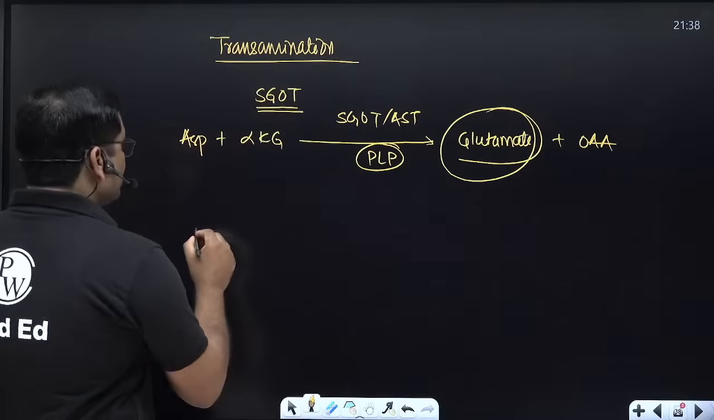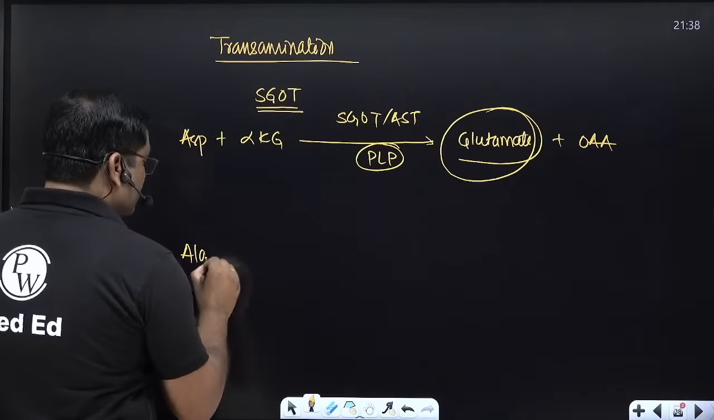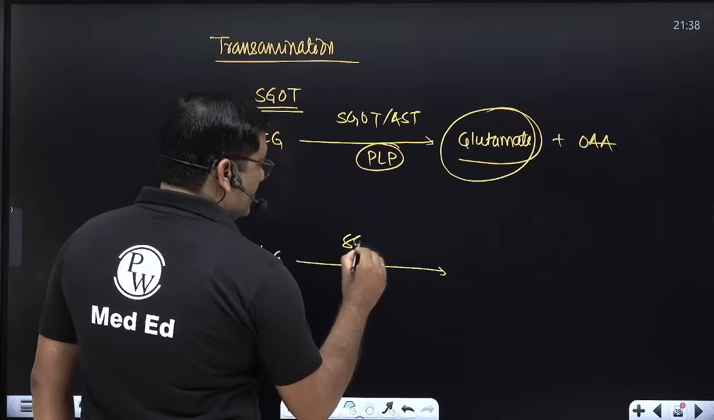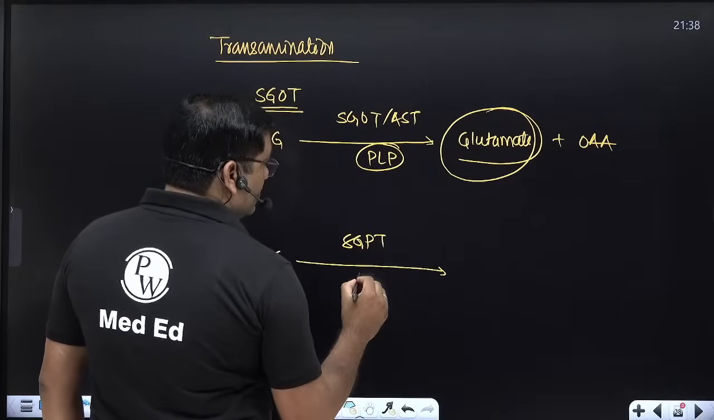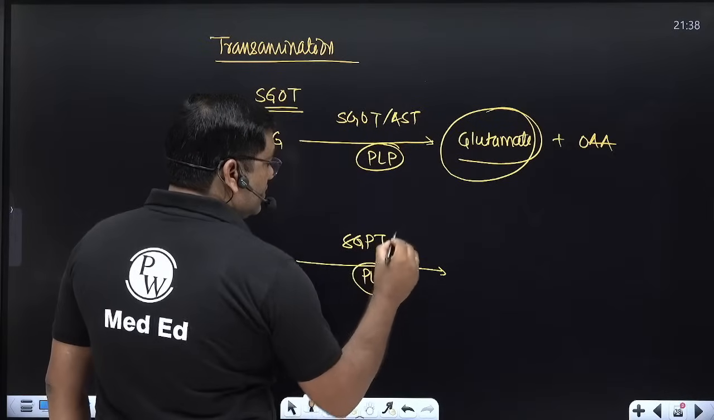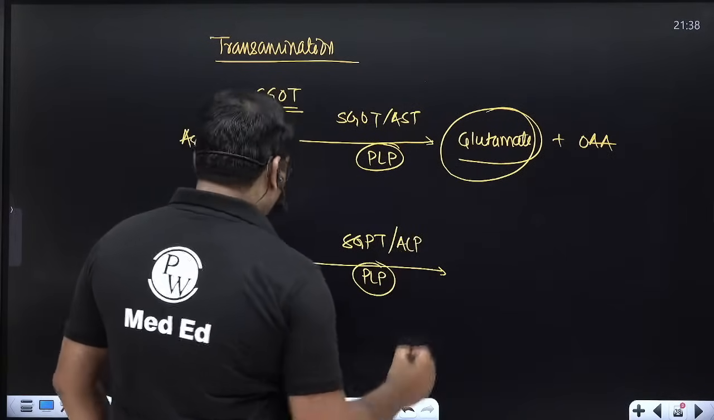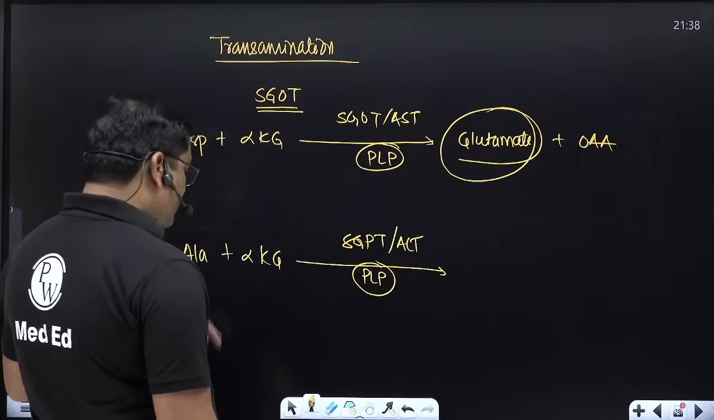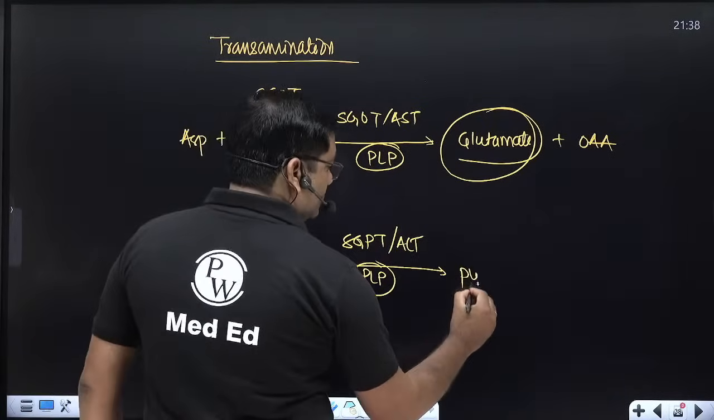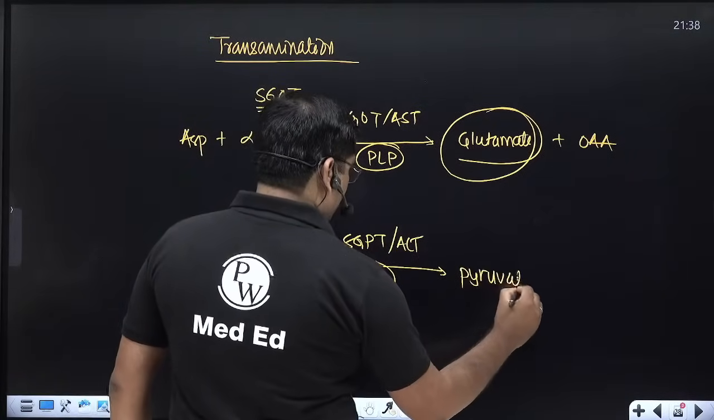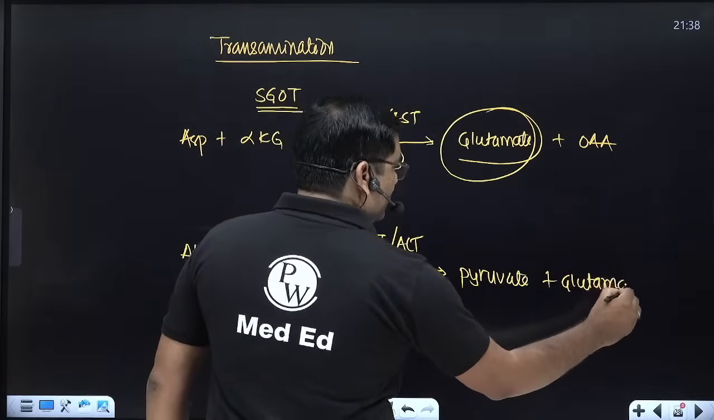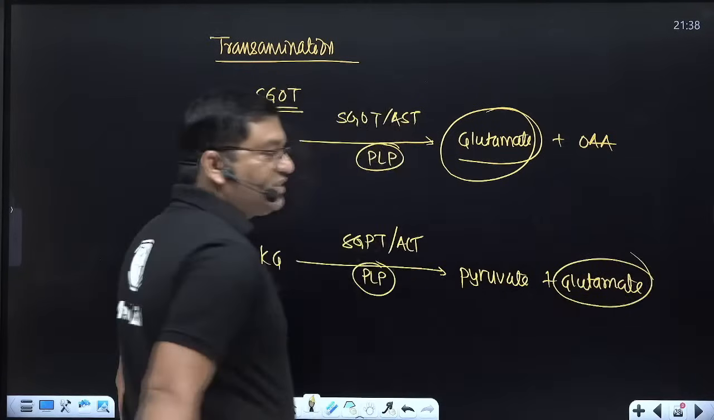Same is for SGPT, where alanine is the substrate, with alpha ketoglutarate, in presence of SGPT, where pyridoxal phosphate is the coenzyme. It is alanine transaminase, so it will form pyruvate plus glutamate. So glutamate is the central acceptor molecule.